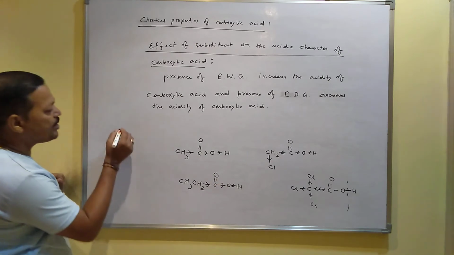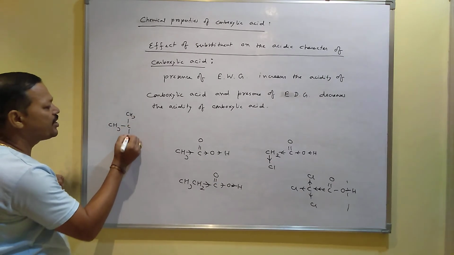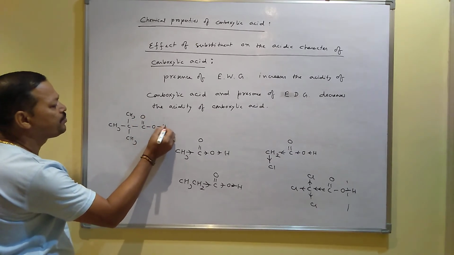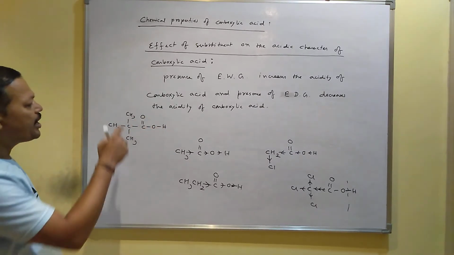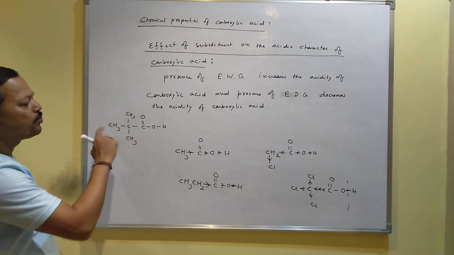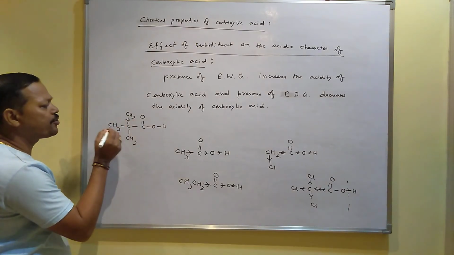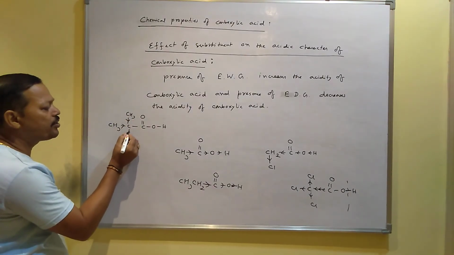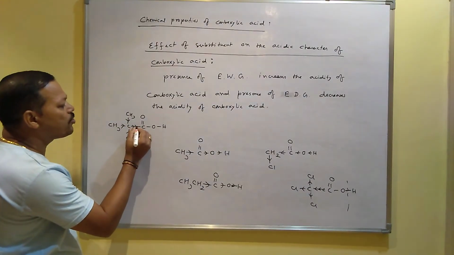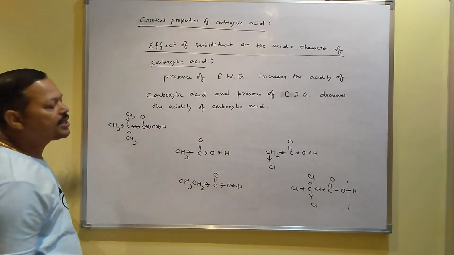I'll give you another example. Look at this example: CH3, CH3, CH3, C double bond O, OH. Look at this carboxylic acid. Here I have joined 3 methyl groups: 1, 2, 3. This is 2,2-dimethylpropanoic acid. This methyl group donates electrons, this methyl group donates electrons, this methyl also donates electrons. I mean, all the methyl groups donate electrons towards this side. So all the electrons will come towards the oxygen side.